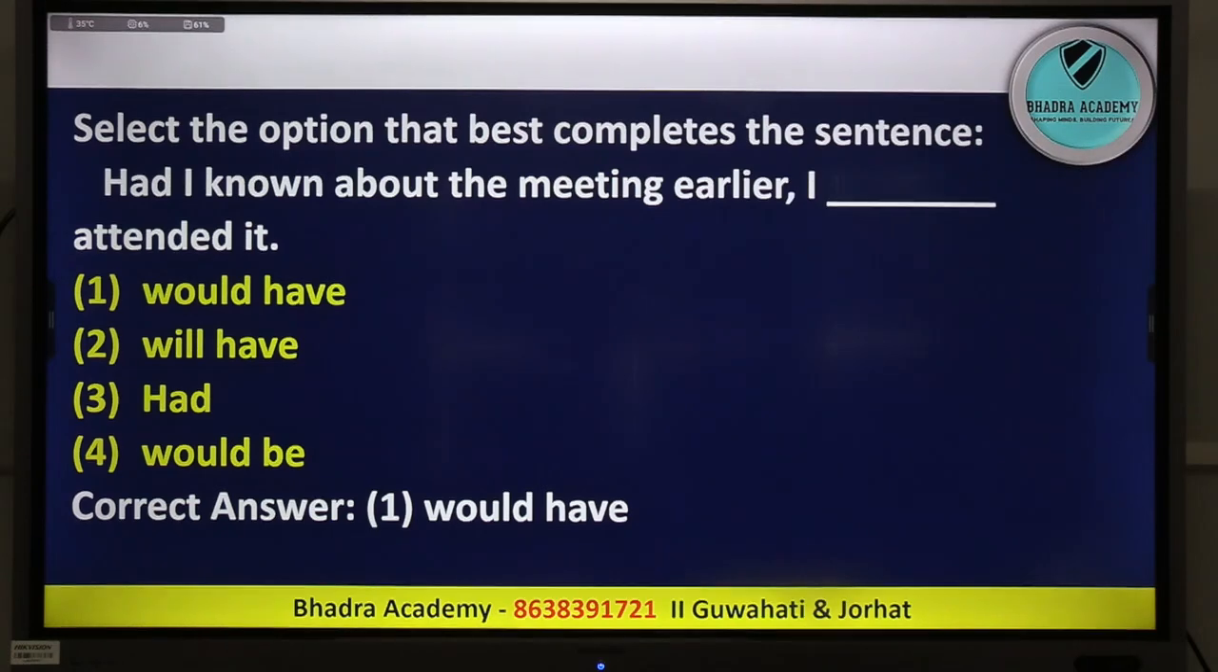Select the option that completes the sentence. Had I known about the meeting earlier, I dash attended it. इसका आंसर होगा would have, because it's the conditional sentence. In this conditional sentence, if the first part has got the past perfect, the second part will always have would have, then verb 3. So based on the rule, इसका answer is only 1 is correct.